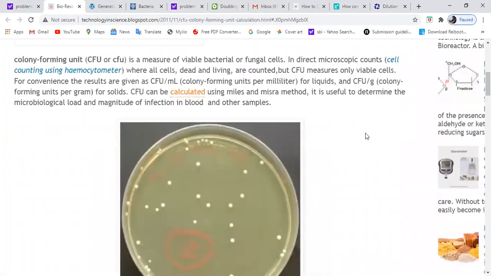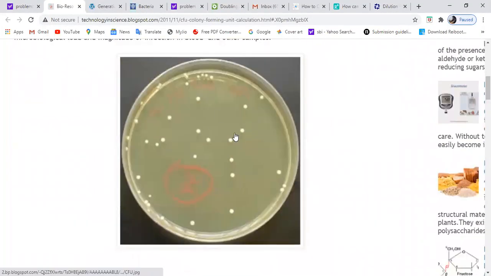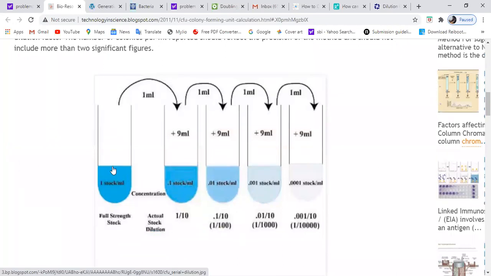So generally, to get this culture plate, you need to streak over this plate. So what will you do? You will dilute first. You will take 1 ml of stock solution, in which you can see this is dark blue. Dark blue in the sense because it is having a high concentration of bacterial cells. So what will you do? You will take 1 ml out of this stock and add it into 9 ml. This is 9 is to 1. So what will be the dilution factor? So this is 1 upon 10, or you have diluted this 10 times.